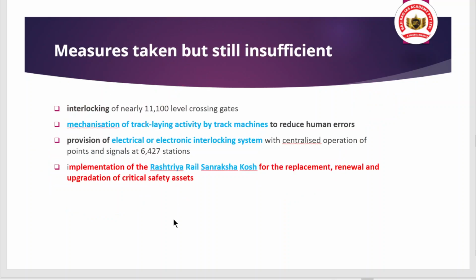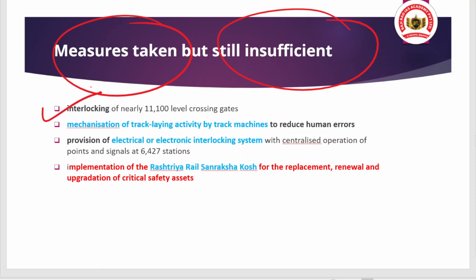And when we talk about some of the measures which were taken but are still inefficient, and there is a need to go ahead and adopt other measures. What will be the measures we will be talking about, but what were the measures already taken we will be understanding, like interlocking of nearly 11,000 level crossing gates, so as to prevent the human crossings.